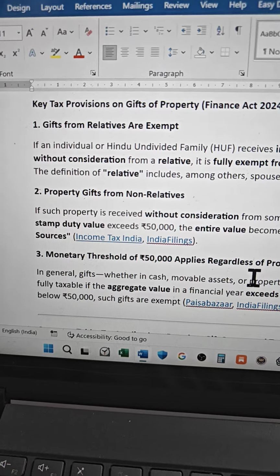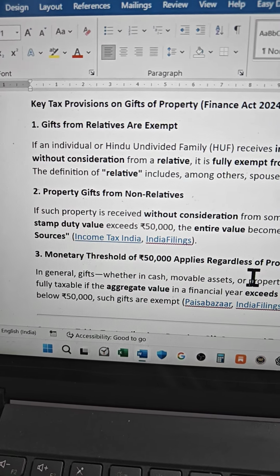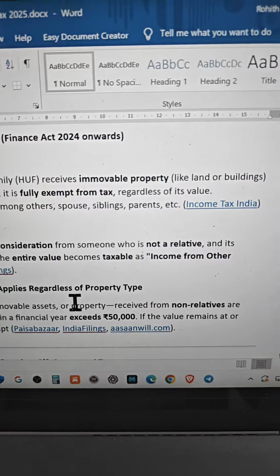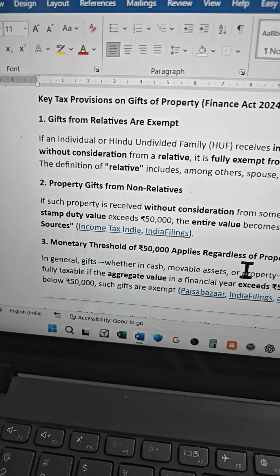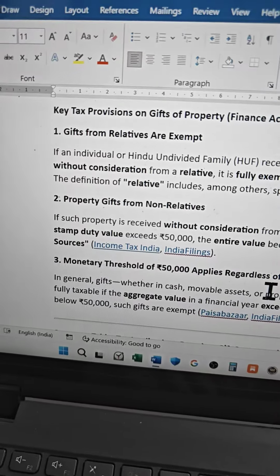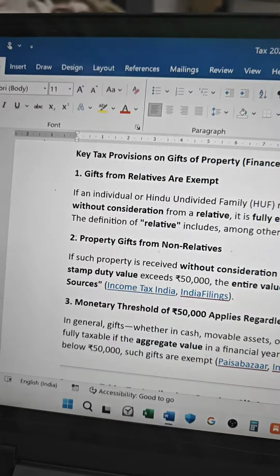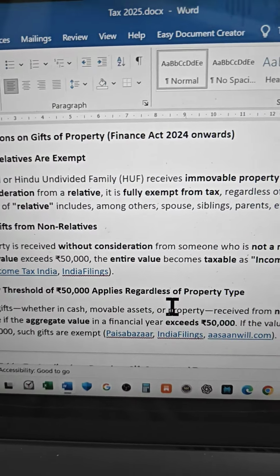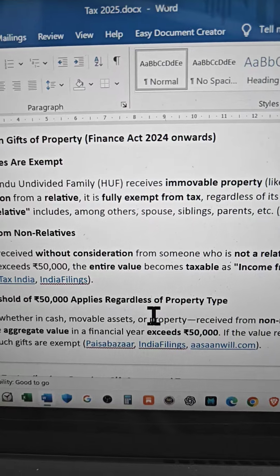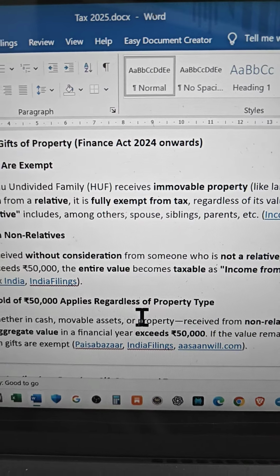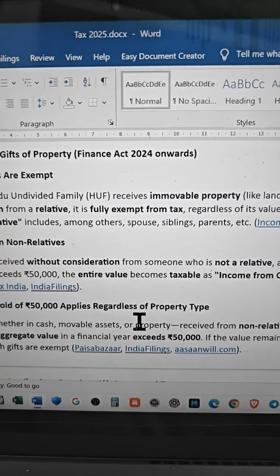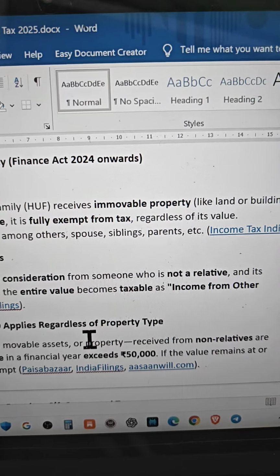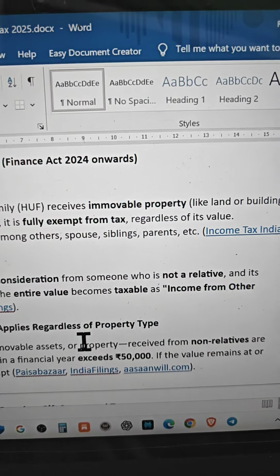A gift from a relative means that if an individual or HUF receives any immovable property, which may be land or a building, without consideration, meaning free, from a relative, it is fully exempt from tax. Exempt means totally outside the Income Tax Act 1961. Not even a single rupee is liable to tax, regardless of the value of the property.